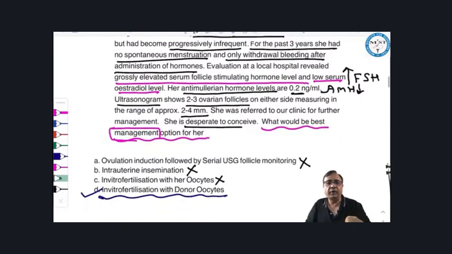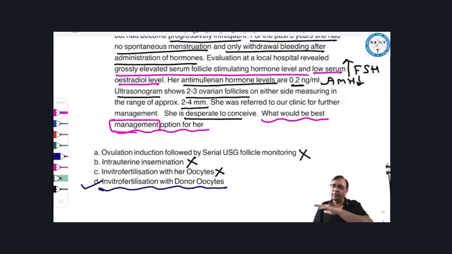So IVF with donor oocytes will be done here because ovaries are